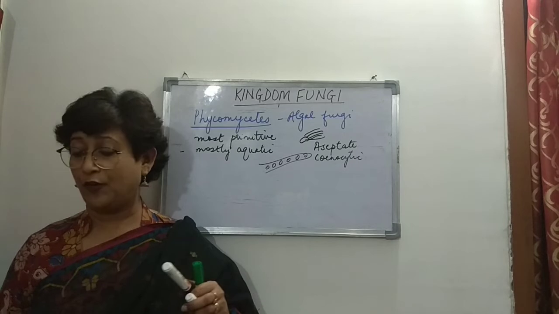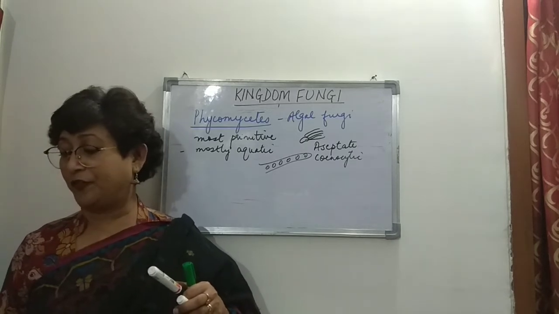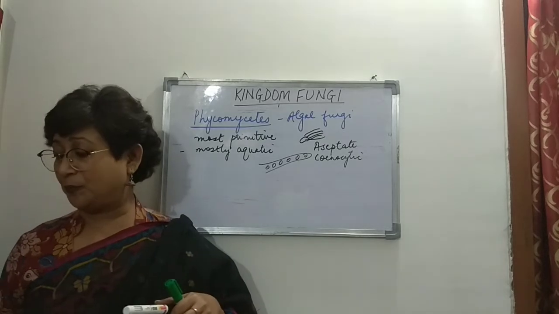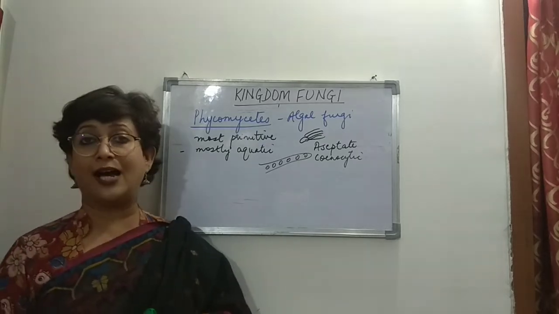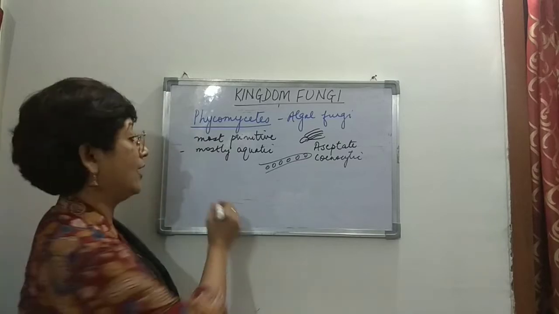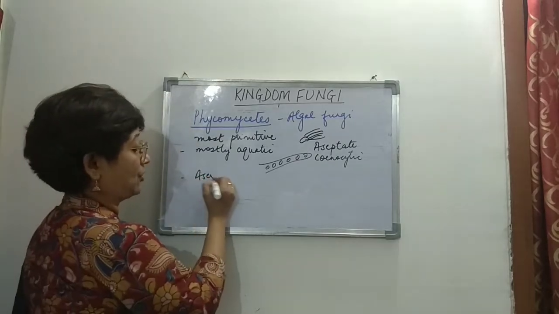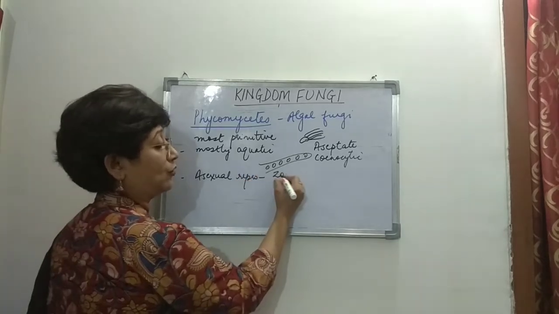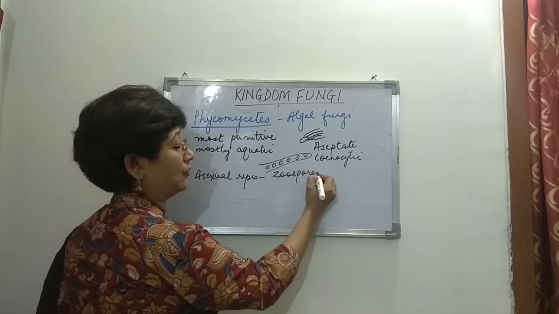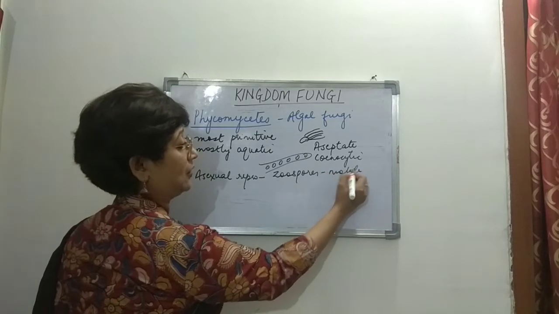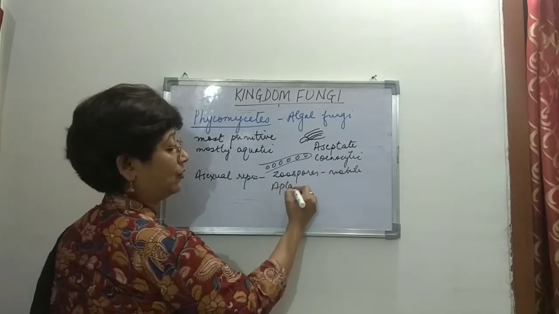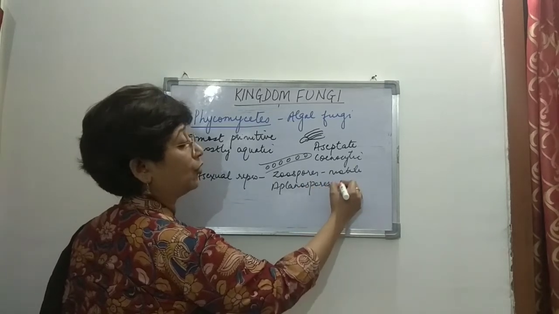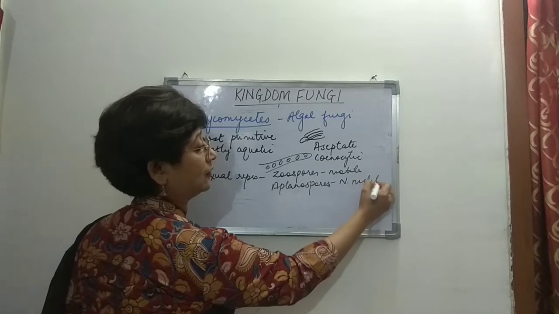We come to the mode of reproduction, and in the mode of reproduction we see the asexual reproduction. It takes place through zoospores and aplanospores, right? So asexual reproduction takes place through zoospores, which are motile, and aplanospores, which are non-motile, right?